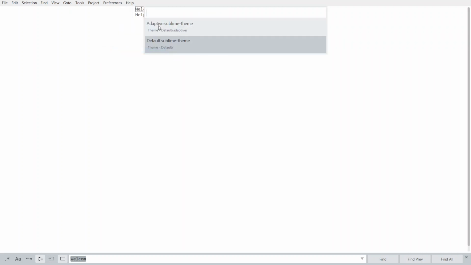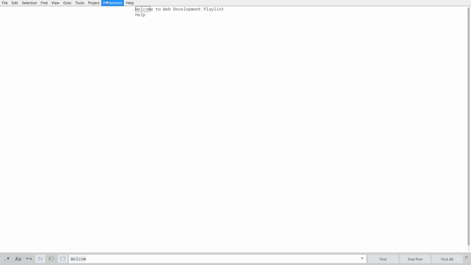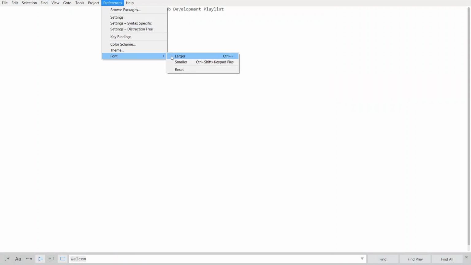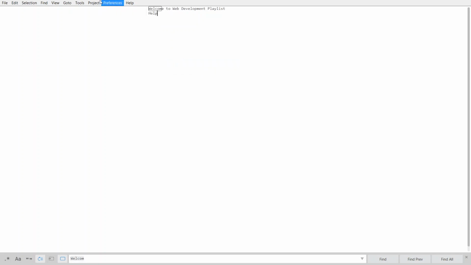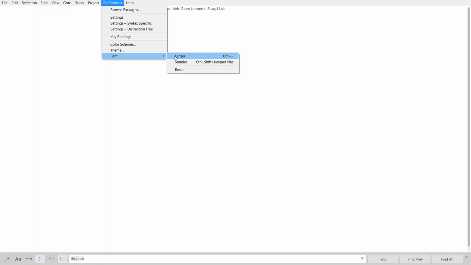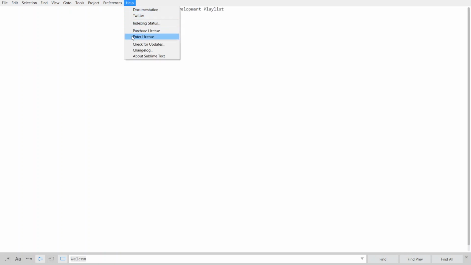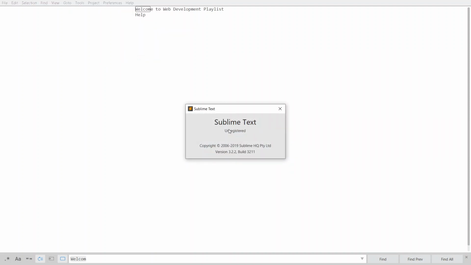And the Theme, like default Sublime theme, Adaptive Sublime theme, anything, so it is based upon your choice. Then Font, for example, if you want a smaller font, you can click on this here, or else for a larger font, if you click here, it automatically changes. And Help, documentation about Sublime Text, Check for Updates, everything is normal. Sublime Text is unregistered, so we don't need to buy Sublime Text for writing code. If you want, you can buy Sublime Text also.